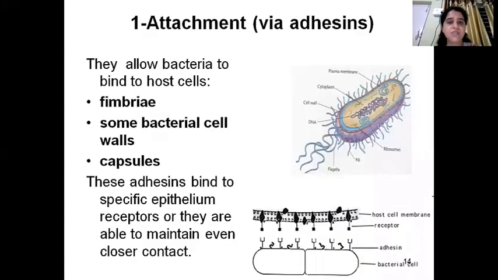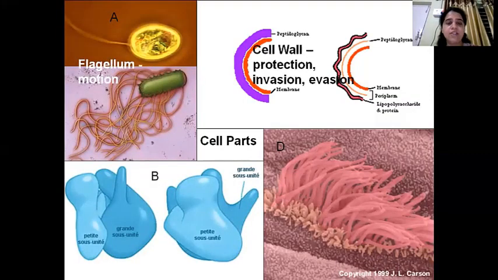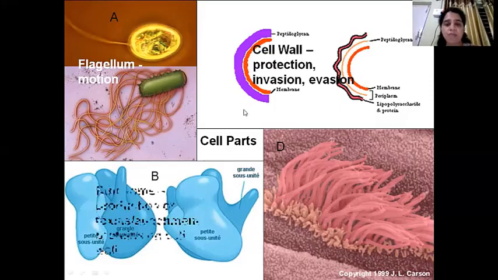So here you can see attachment. We have already seen fimbriae. Some bacteria may attach directly by the cell wall, and some may also attach by the capsules. Here you can see the different organs available for attachment. It may be flagella, it may be cell wall, it may be ribosome, or it may be cilia.